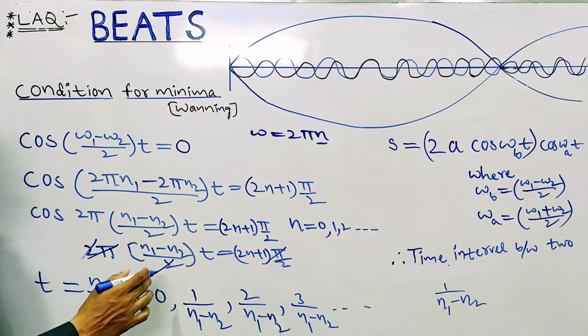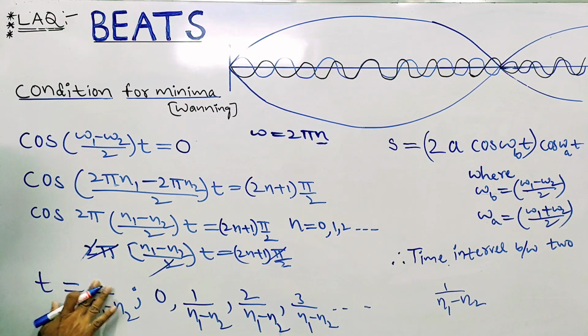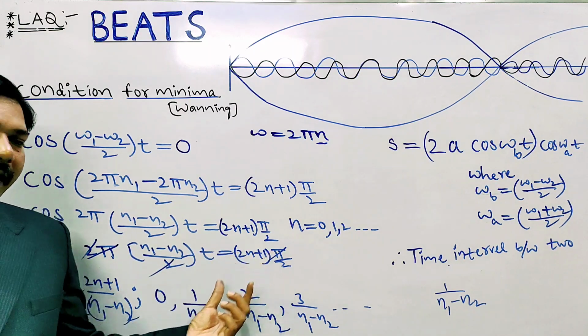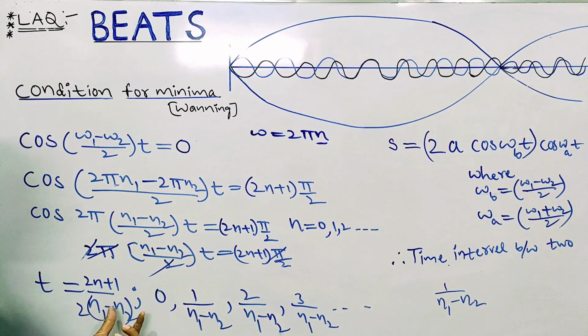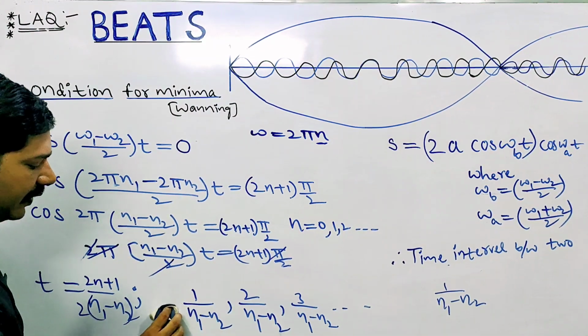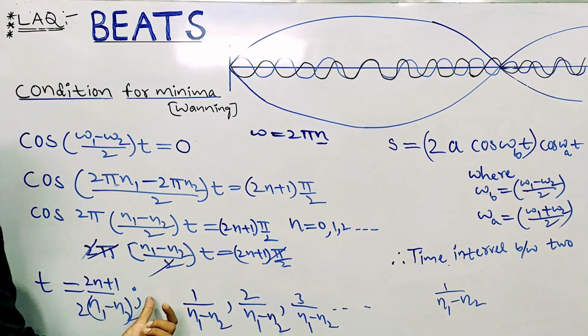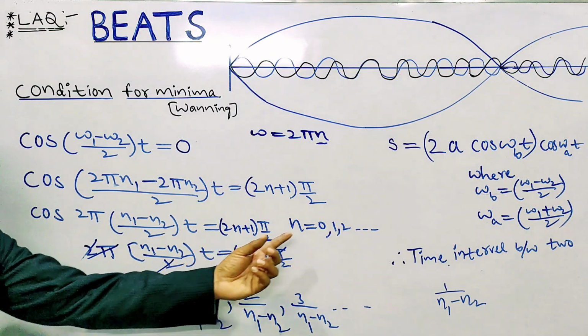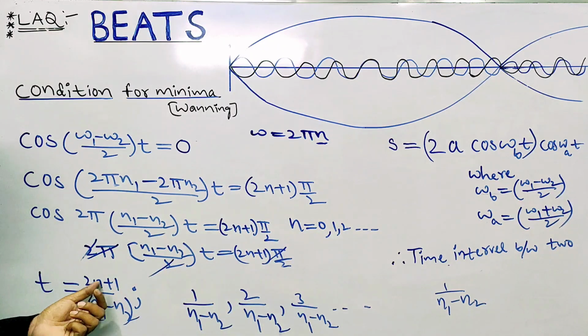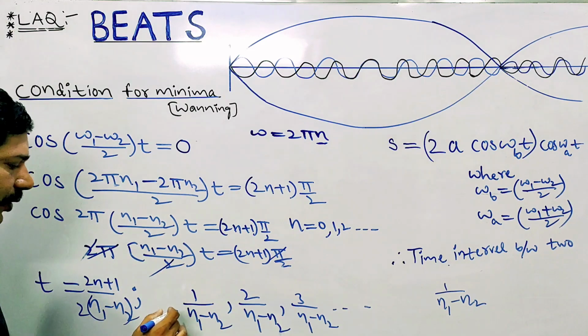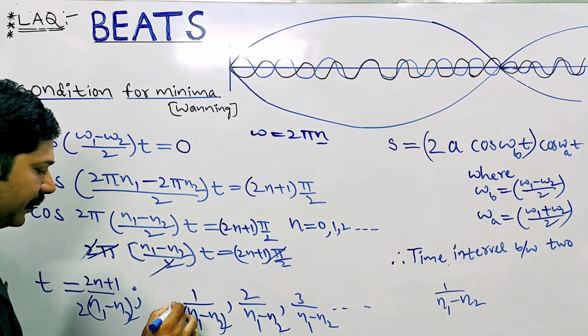So what happened? t equals 2n plus 1 divided by 2 into n1 minus n2. Substitute the n value 0 first: 0 into 2 is 0, plus 1, so 1 by 2 into n1 minus n2.